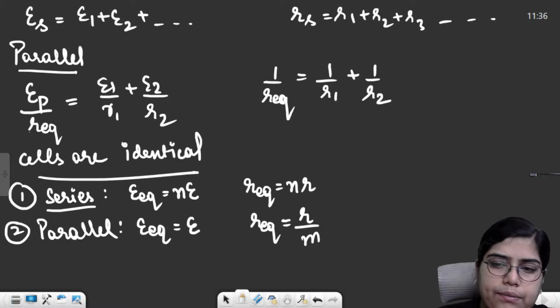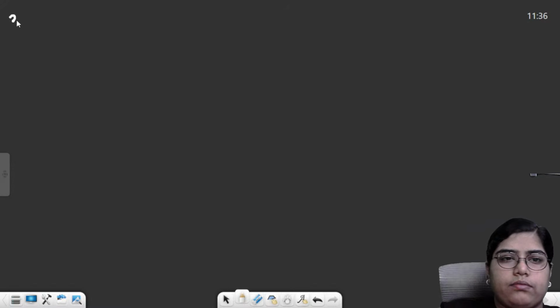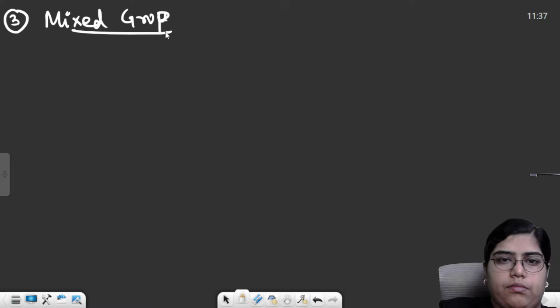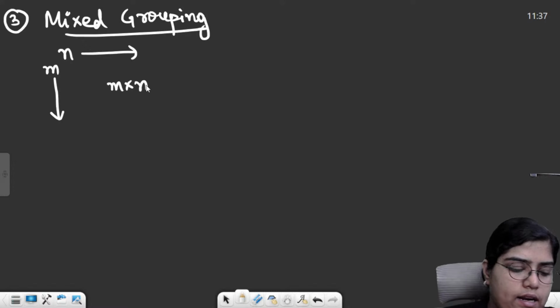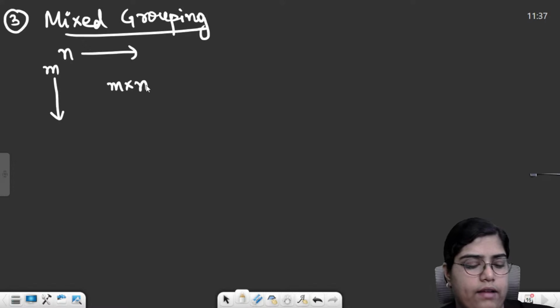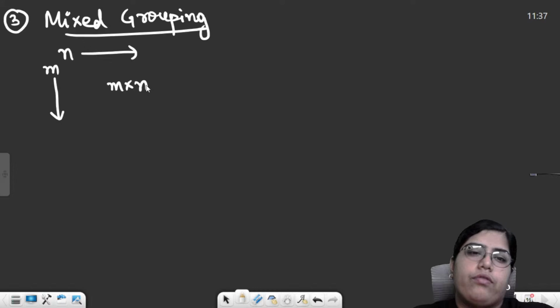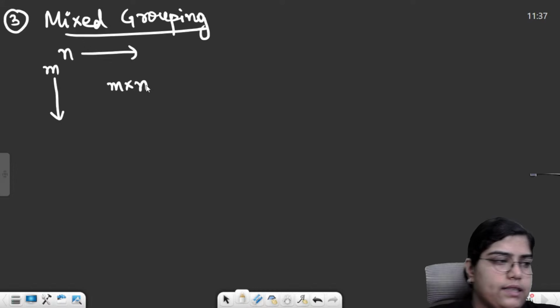And then we had something called mixed grouping. Third was our mixed grouping. Mixed grouping means we have n number of cells in series and then m number of such rows in parallel. In total we have m into n number of cells, that is mn number of cells, right?